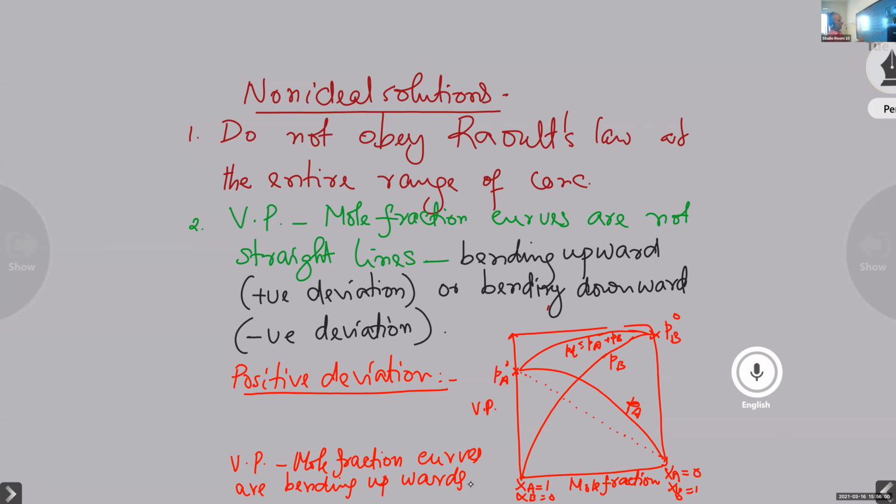Vapor pressure is higher than the ideal in all the cases, PA, PB, and P total. You take all the conditions, and in all the cases the vapor pressures will be higher. And what's the reason for an increase in the vapor pressure? The increase in the vapor pressure is due to an increase in the vaporization. An increase in the vaporization is due to